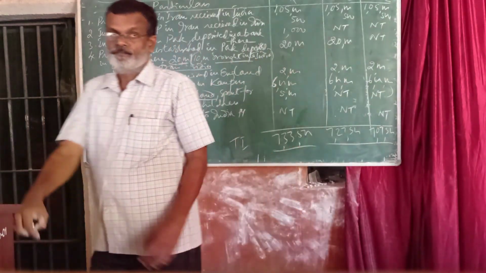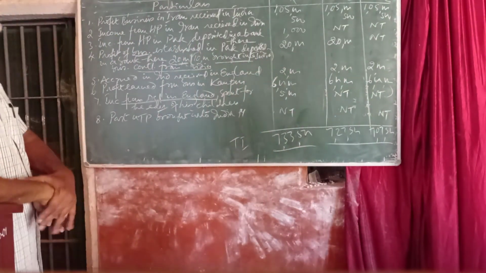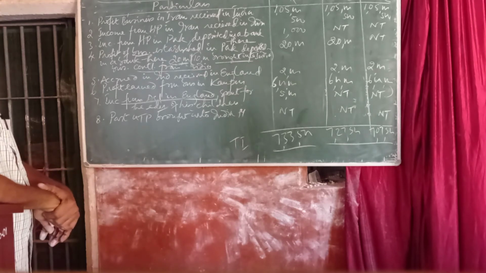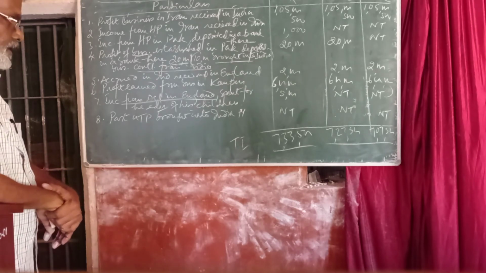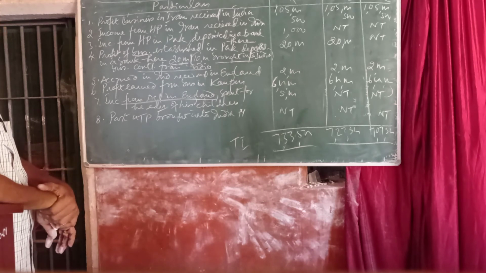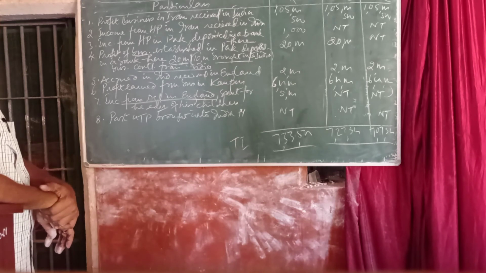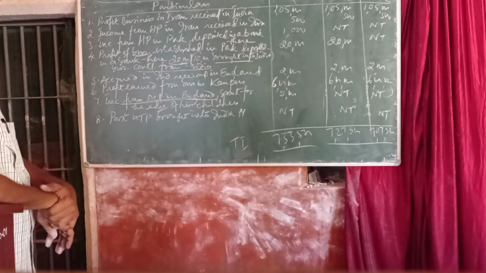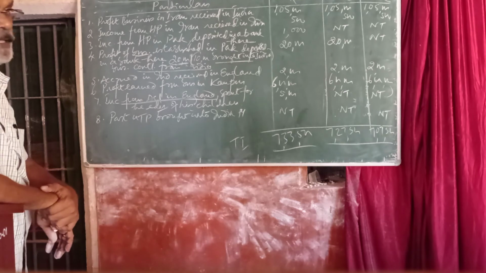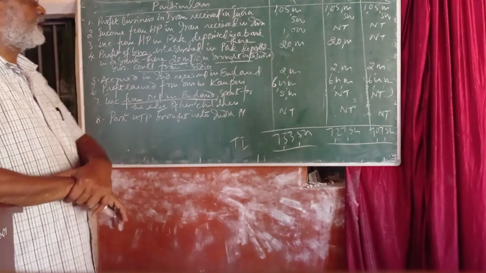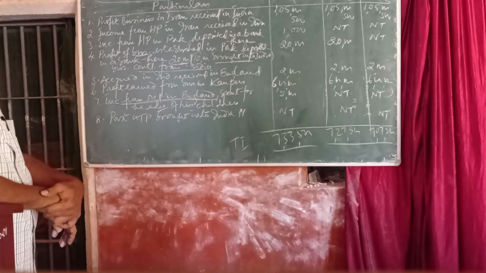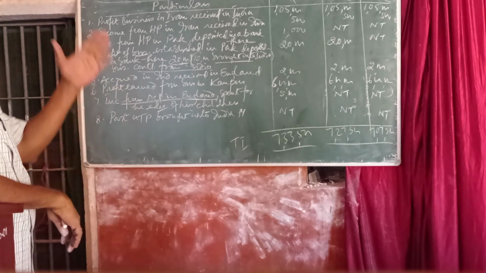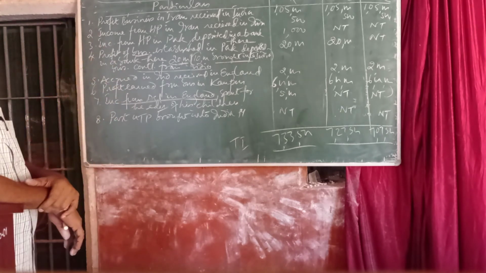So if Ram Prasad is an ordinary resident during the previous year 2019-20, he has to pay tax on rupees 7,33,500, or his total income is rupees 7,33,500. And if he is a not ordinary resident, then the taxable income of Ram Prasad is rupees 7,27,500, and if he is a non-resident, then taxable income is rupees 7,07,500. So on the basis of residential status, the income increases or decreases.